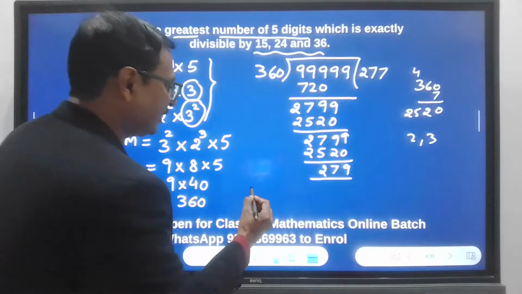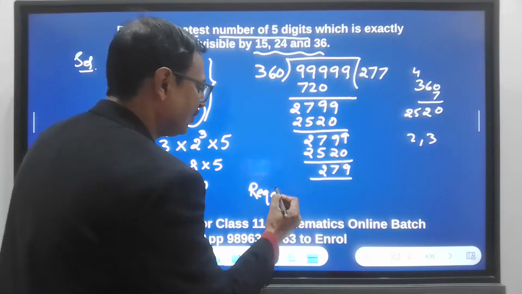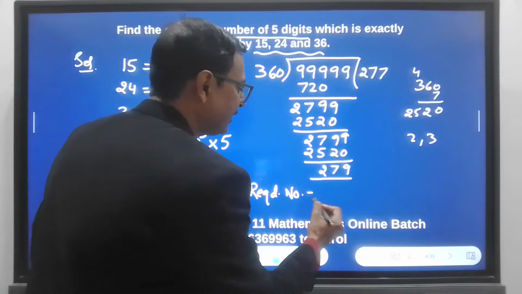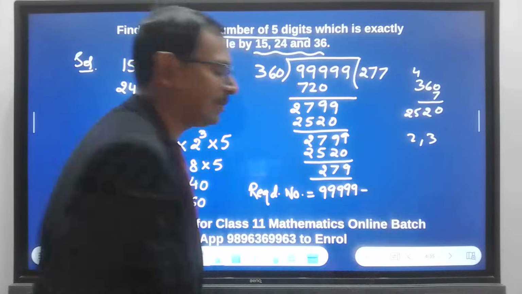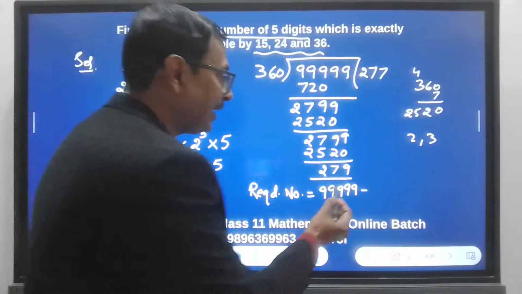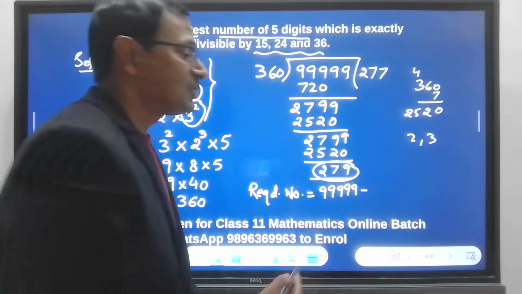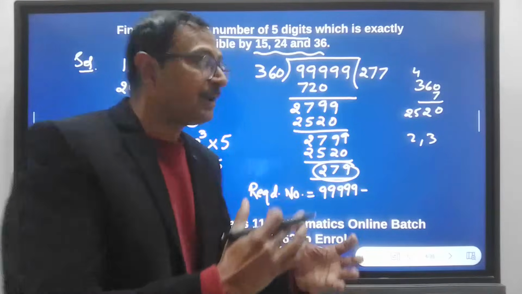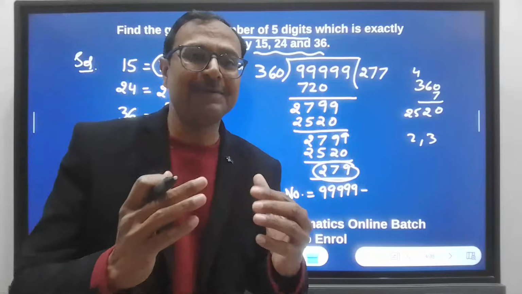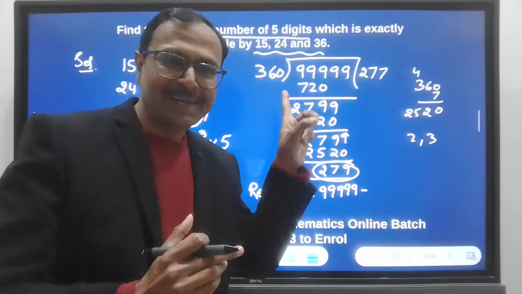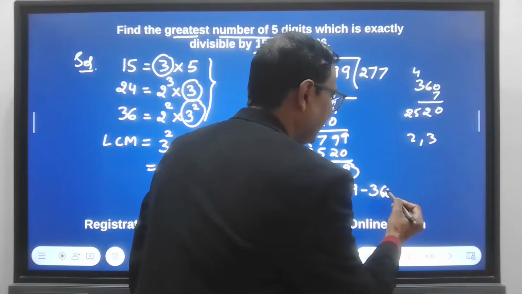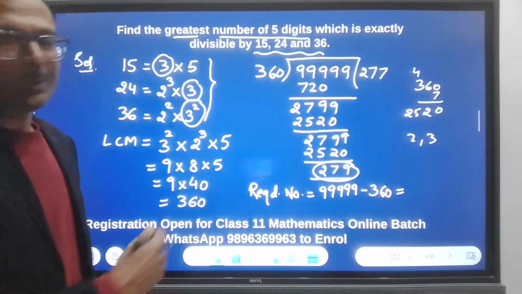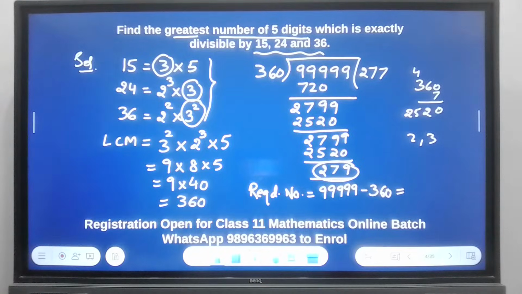The required number which we want to find will be the difference between 99999, the largest 5 digit number, and the remainder. See, I want to get rid of this remainder so that if I remove the remainder, the number will become exactly divisible by 360. So just subtract 360 from this and let me know whether you get the correct answer or not.